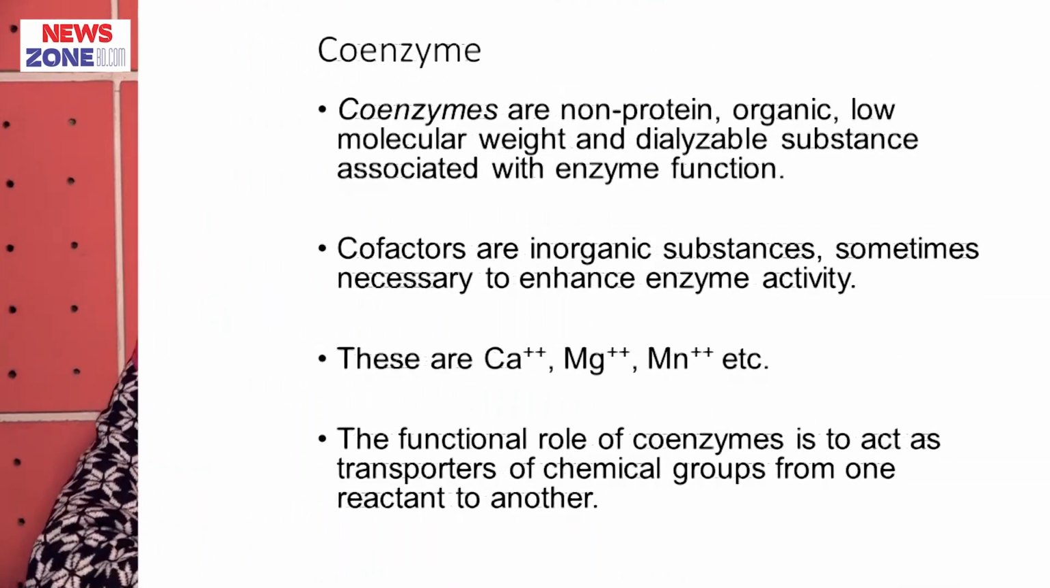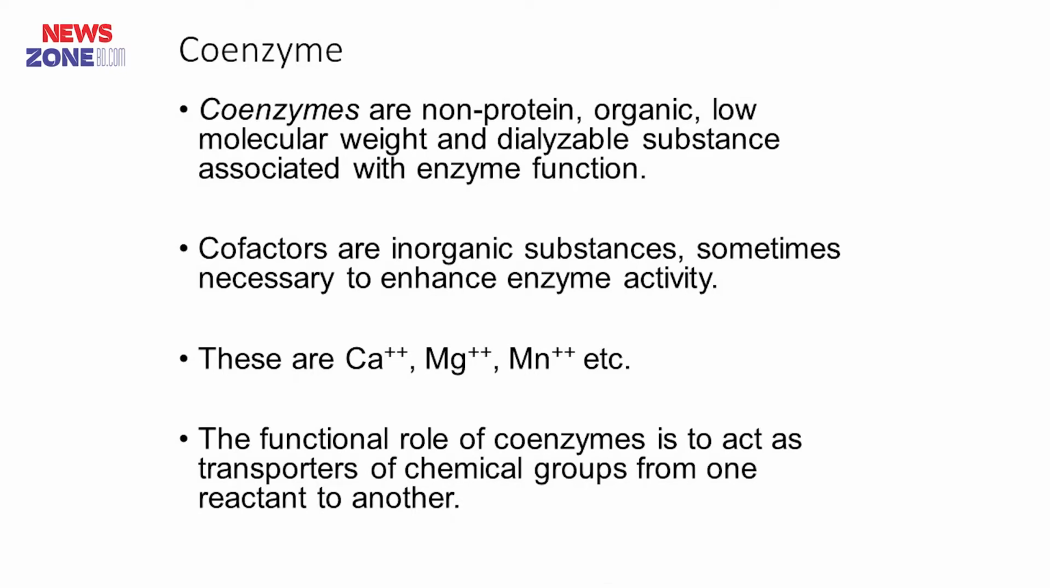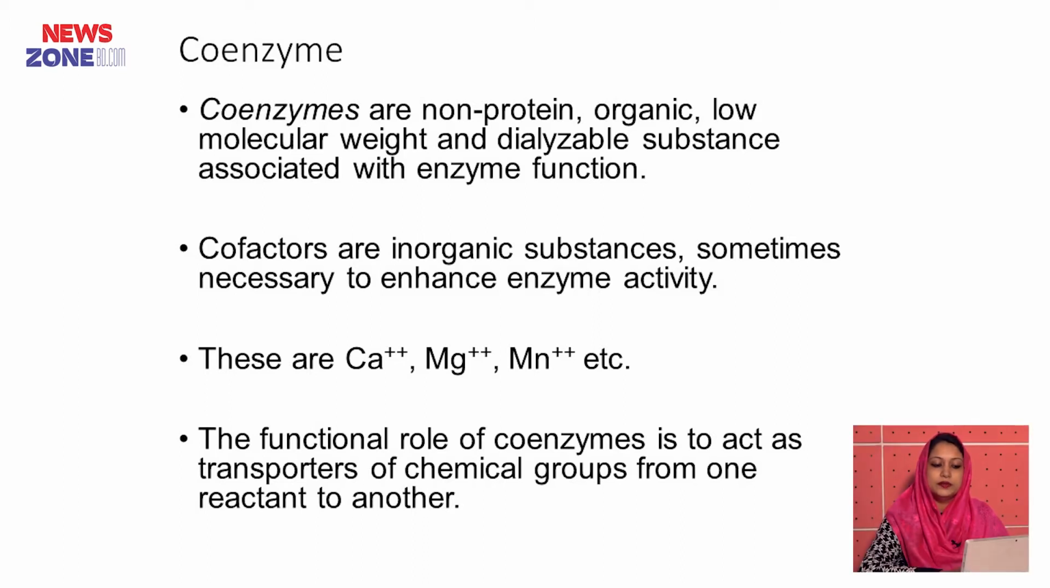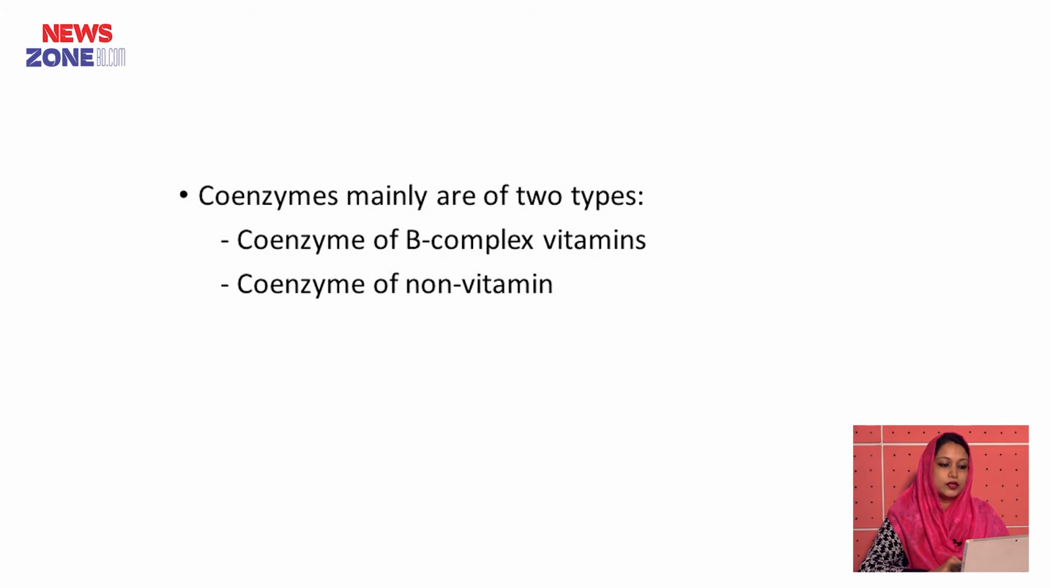Today we are going to discuss coenzyme, isoenzyme and regulation of enzyme activity. So what is coenzyme? Coenzymes are non-protein organic, low molecular weight, dialysable substances associated with enzyme function. The functional role of coenzyme is to act as a transporter of chemical groups from one reactant to another. Coenzymes are mainly of two types: coenzyme of vitamin B complex and coenzyme of non-vitamin.